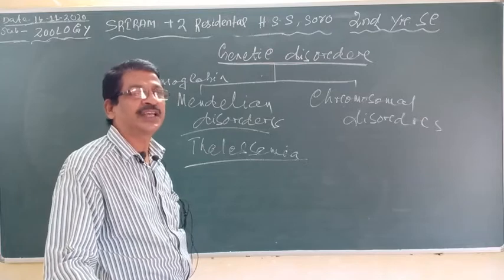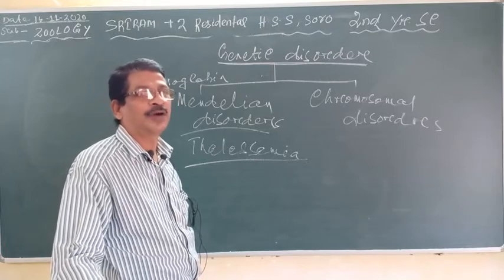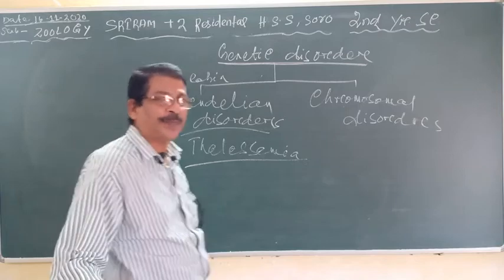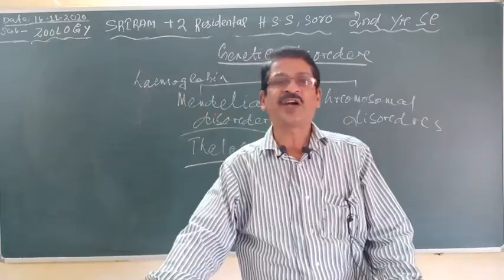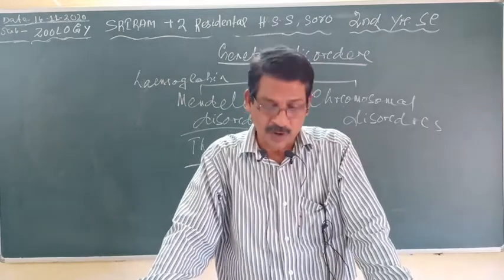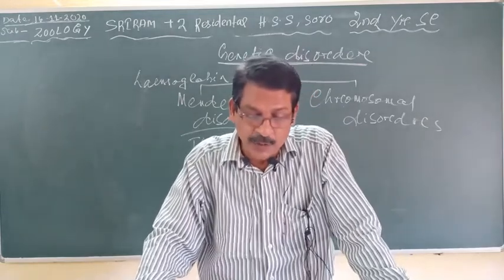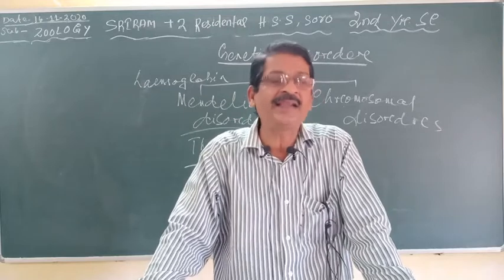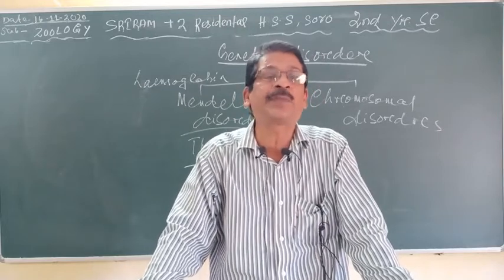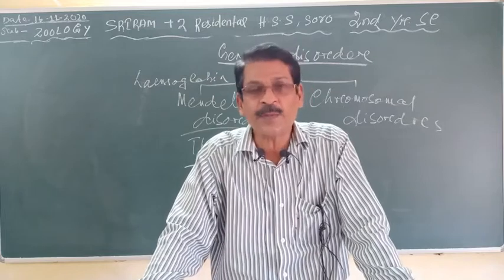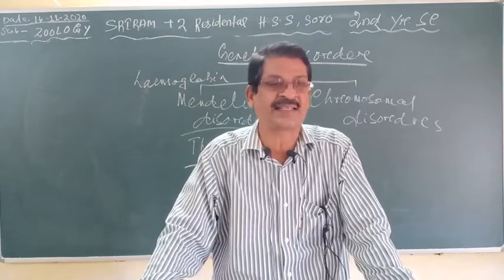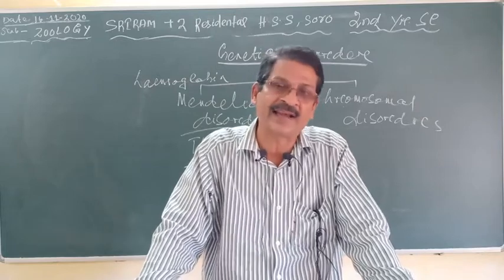Anemia means the blood has less hemoglobin and cannot carry oxygen. So the patient suffers from tiredness, the skin becomes pale, the patient passes dark urine, and the spleen is enlarged. Clear?